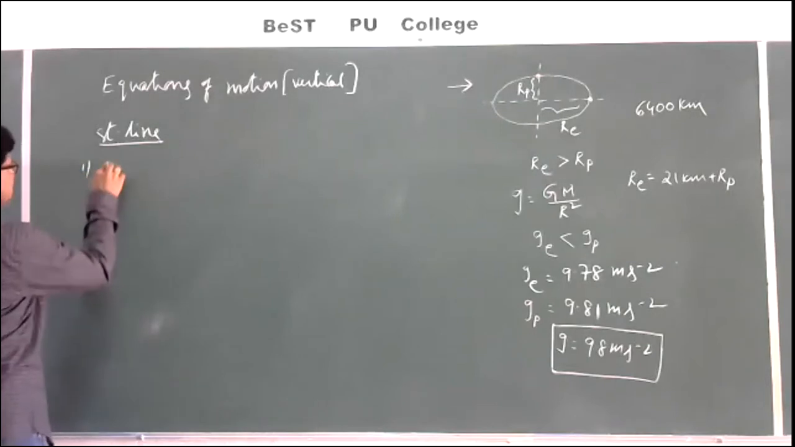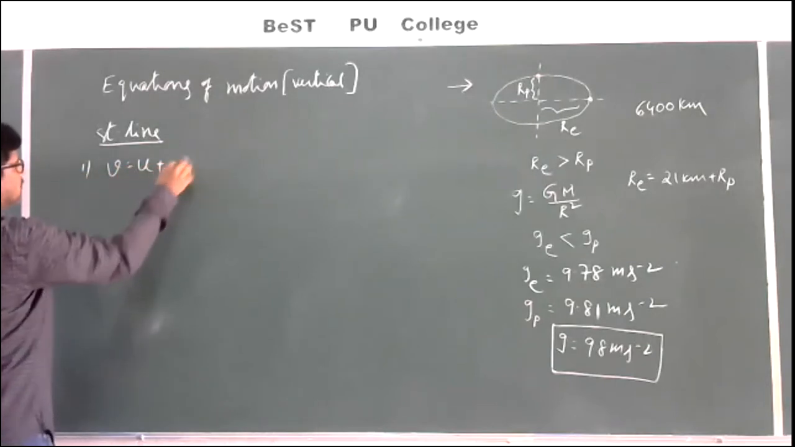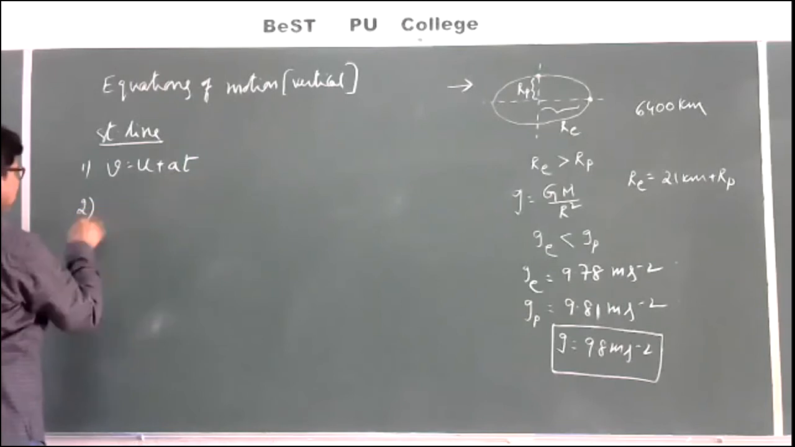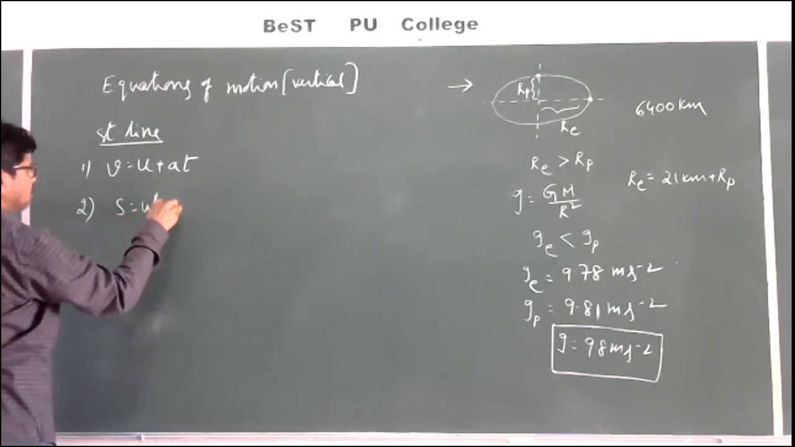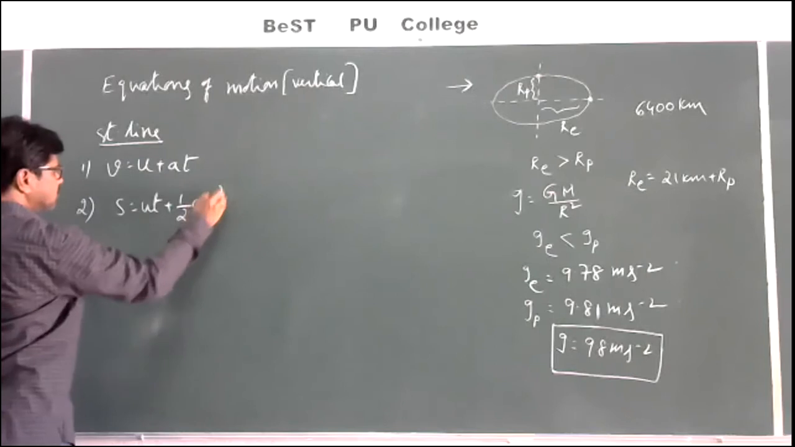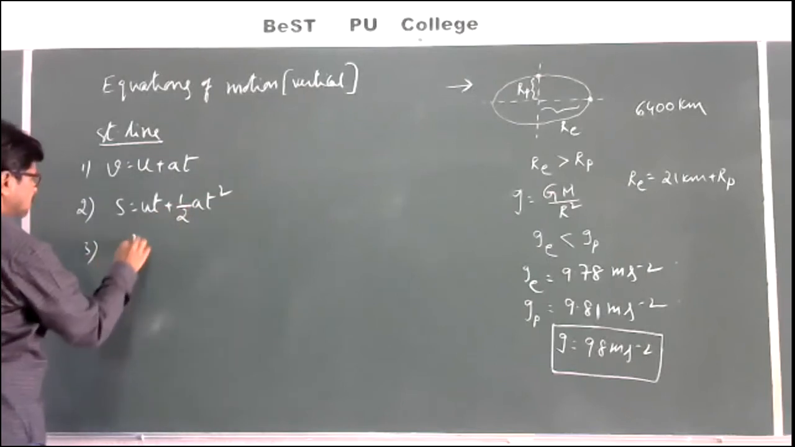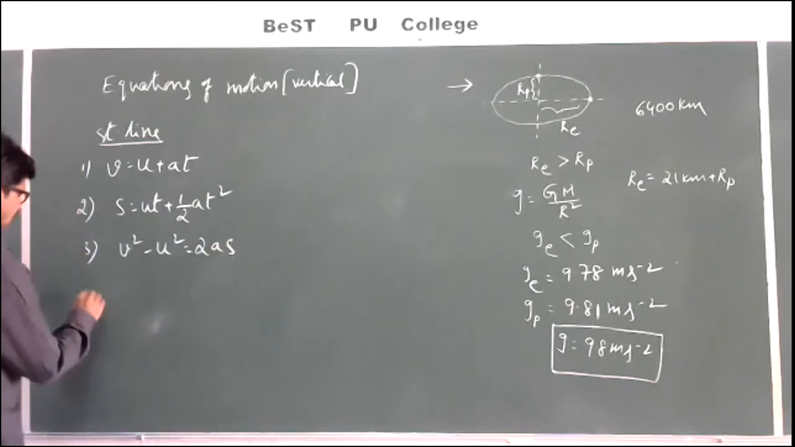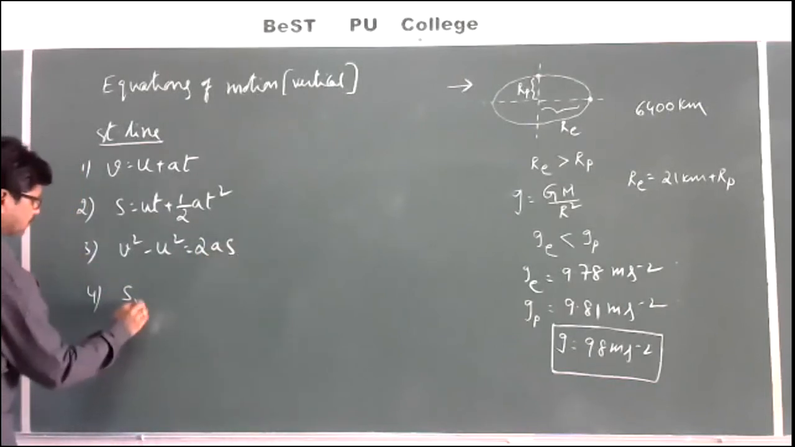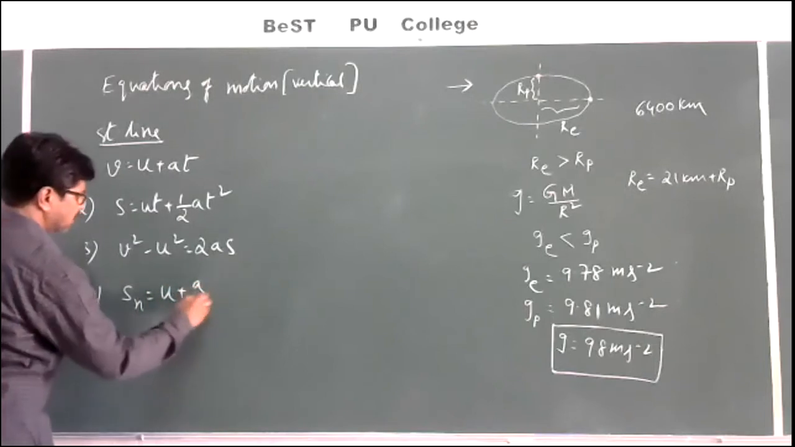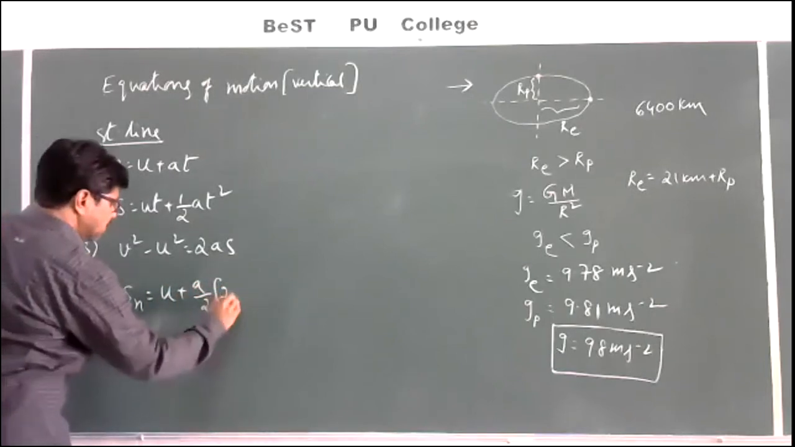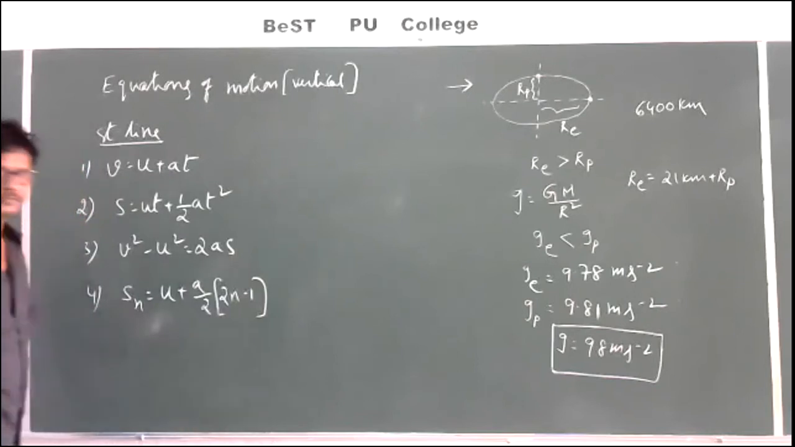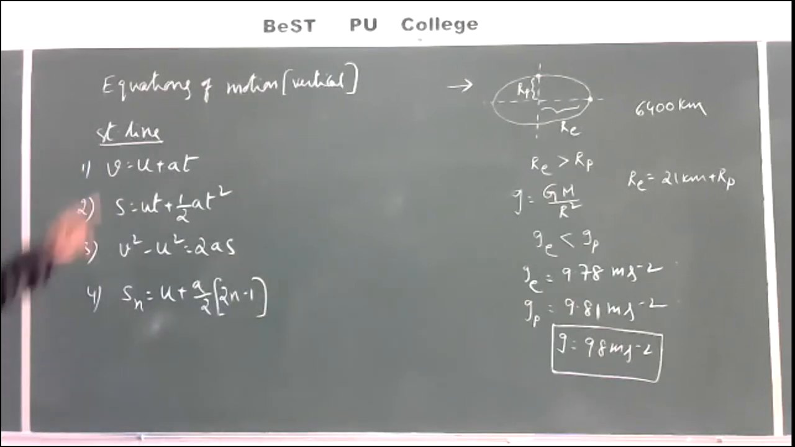First one is v equals u plus at. Second one is s equals ut plus half at square. Third one is v square minus u square equals 2as. And the fourth important one is Sn equals u plus a by 2 into (2n minus 1). So these are the four equations of motion we use in straight line motion.